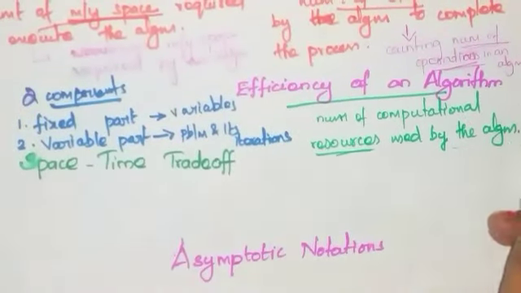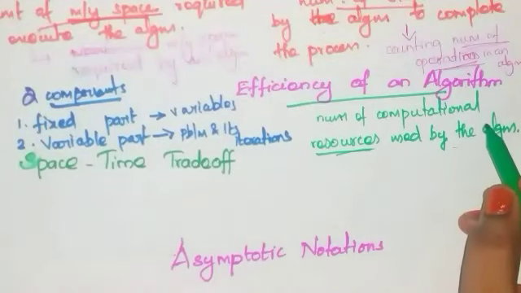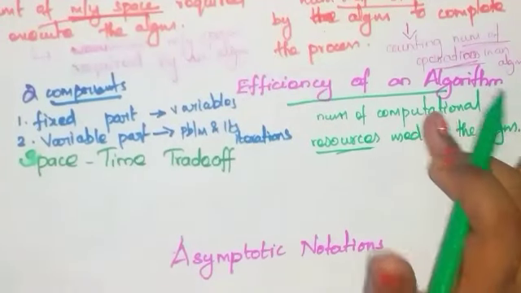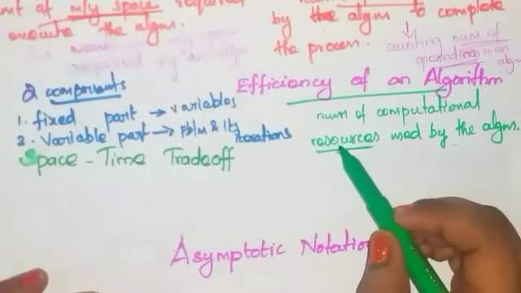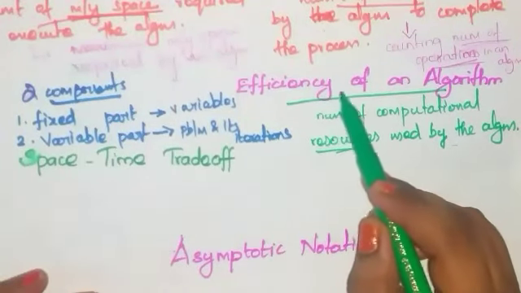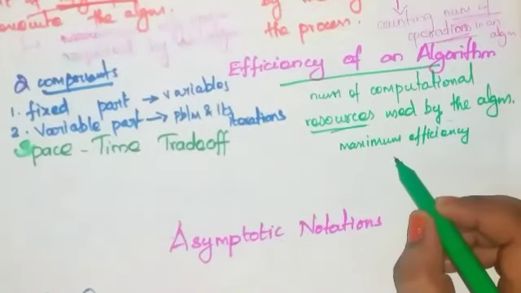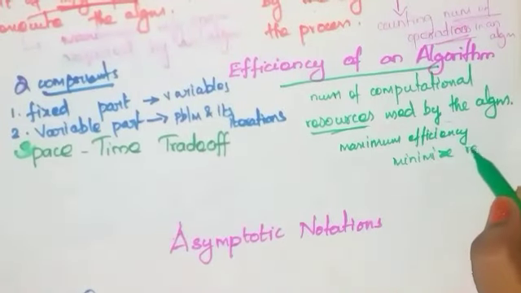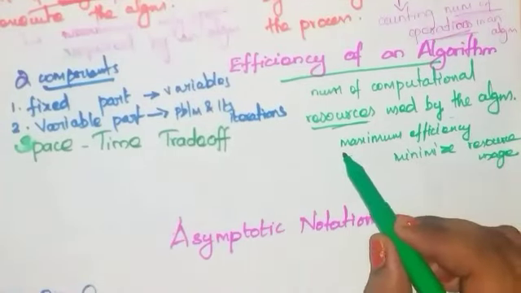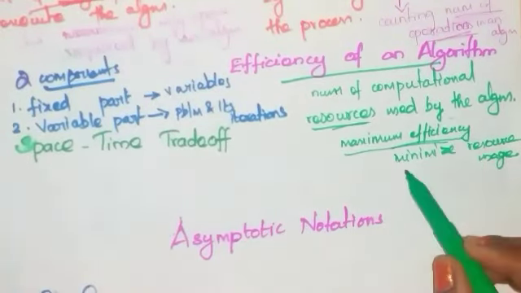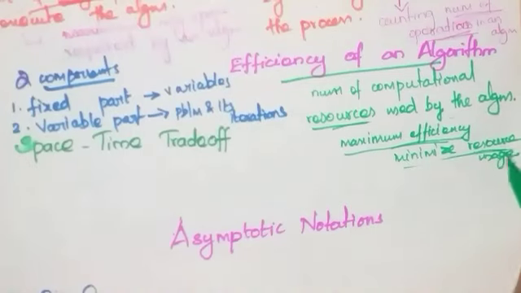Resources means what? Time and space are called resources. So the algorithm can be measured based on the usage of different resources. For getting more efficiency, we wish to minimize the resource usage.